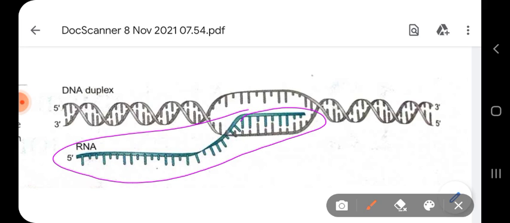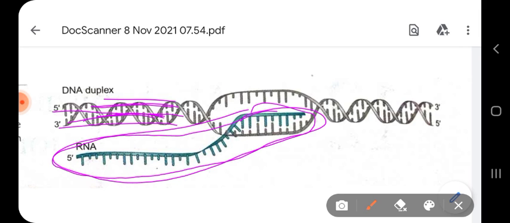If the main genetic material gets mistakes, it will be catastrophic and hazardous, affecting transcription and translation also. But the RNA produced during transcription is only a temporary copy; it remains for some time and is degraded just after protein synthesis. That's why transcription has less accuracy compared to the replication process.